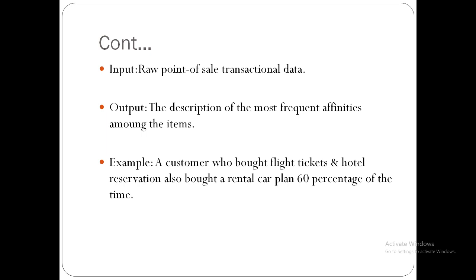In the data set, 60% of the people who did the flight ticket booking and hotel reservation also did the rental car plan. Only 60% of the persons have this type of transaction. This we are going to analyze here.